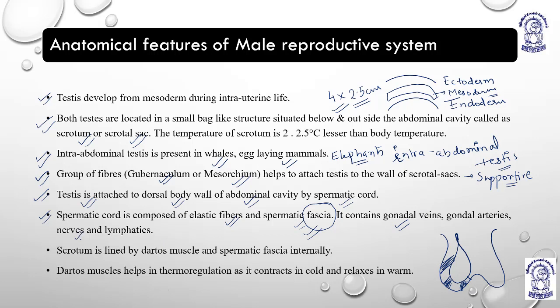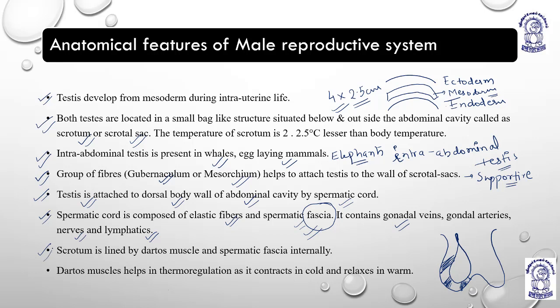Along with it, it also has nerves, which help to provide sensation, to set up the sense of consciousness. And we have the lymphatic system as well, because the inguinal lymph nodes here pass through the inguinal canal. All these structures, whether they are gonadal veins, gonadal arteries, nerves, or lymphatics, are a part of the spermatic cord. And what is the spermatic cord? It is made up of fibers and spermatic fascia.